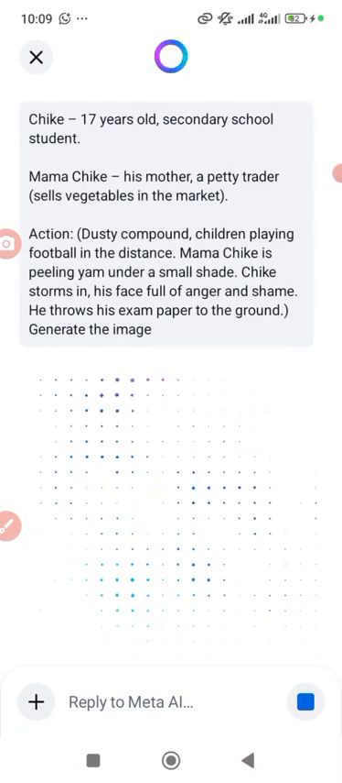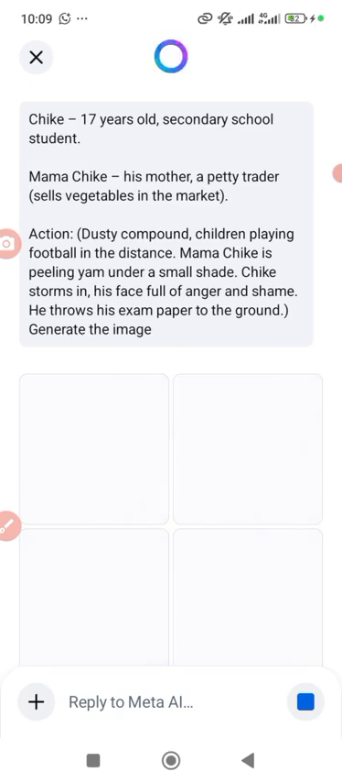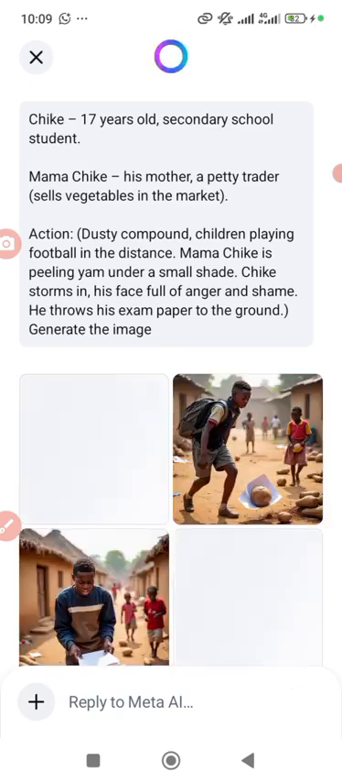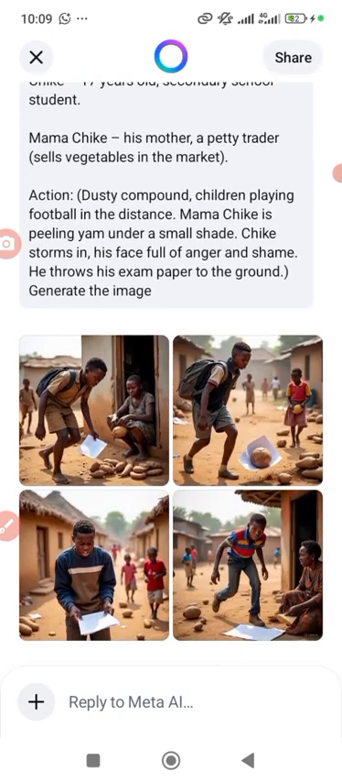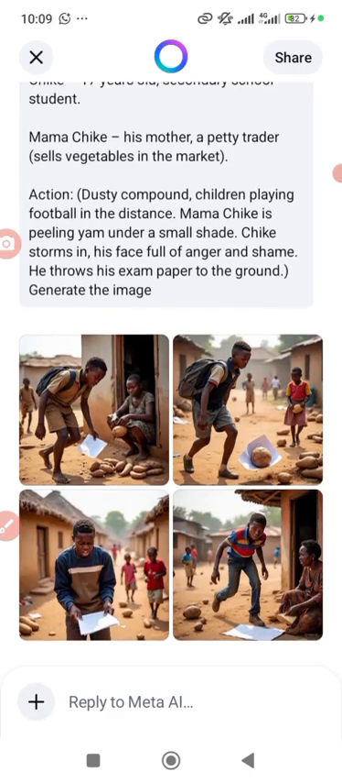Remember I told you we are not using Meta AI, but I just want you to see how my image will come in the form of Meta AI. Now look at it. You can see when I use Meta AI, it gave me different responses.